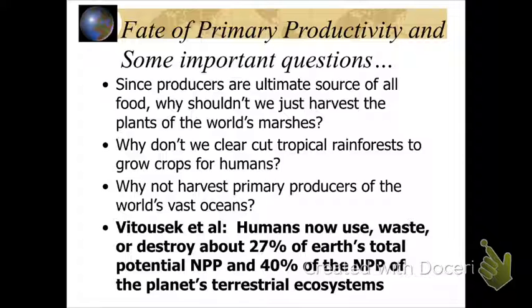Since producers are a source of all food, why don't we just harvest all the world's marshes? Why don't we clear cut the forest to grow crops for humans? They did that last year. What's going to happen to the amount of oxygen put back into the atmosphere? Why not harvest all the primary producers of the world's vast oceans? Because that's where a lot of the oxygen comes from. We get rid of that, we get rid of a lot of the fish, we get rid of a lot of the oxygen.